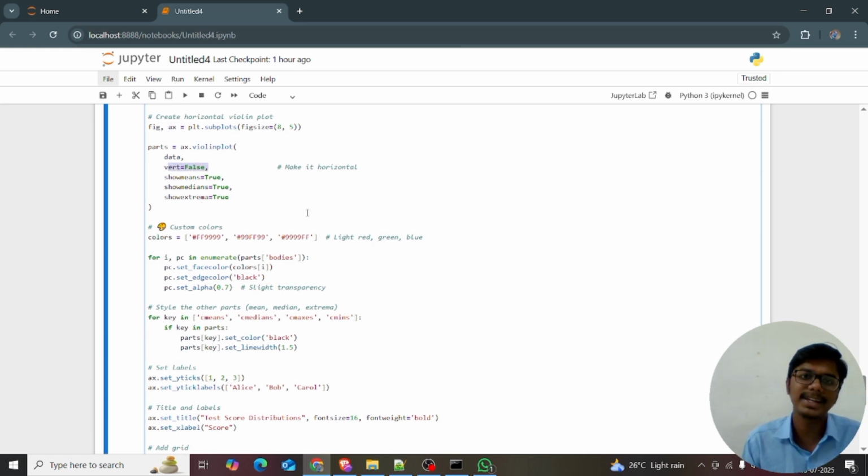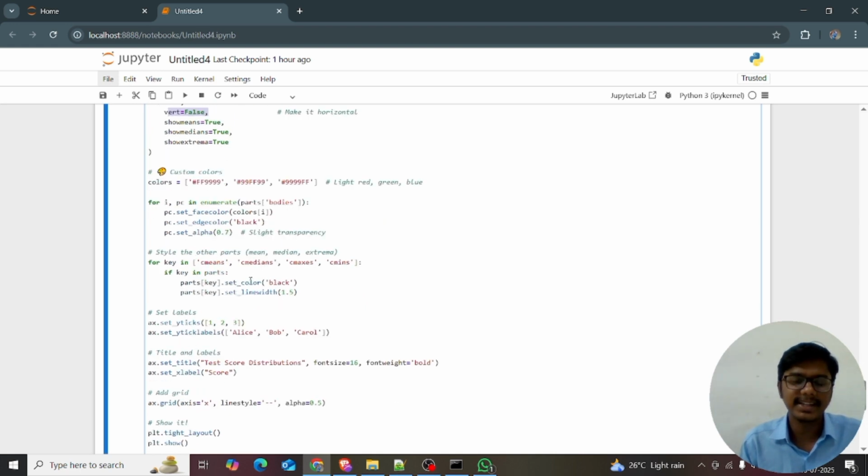So I'm making the vertical false. I'm just styling in that course, styling the violin plot. That's all about that. And in the next session, we are seeing the line chart. That makes sense. It's a very important and basic chart, right? So let's get into it.